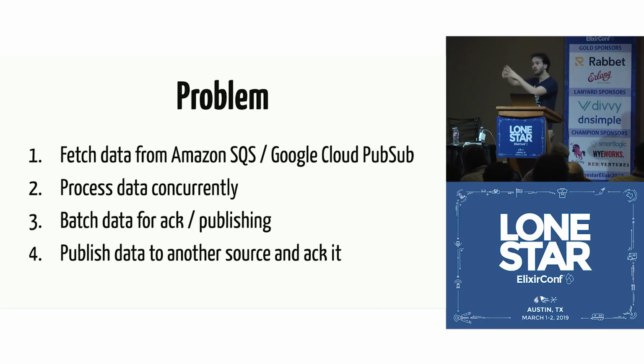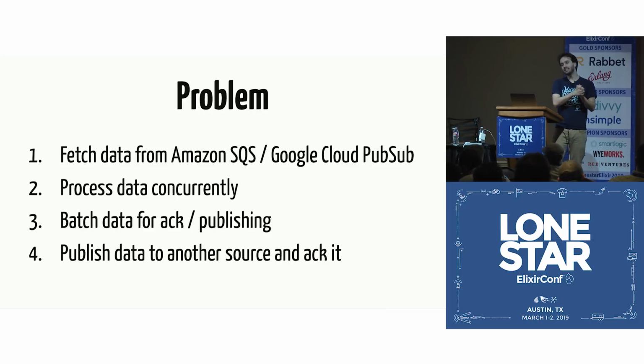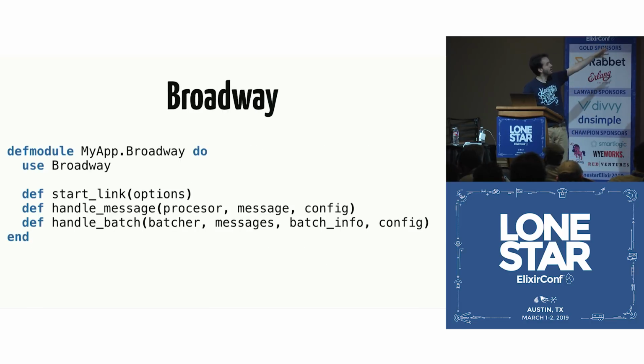Or maybe you just write into another store, and it's most efficient to do that creating batches as well. So you may want to batch the data, and then finally you publish this data after you batch it. You're going to publish and acknowledge this data. Who here has a similar problem or is working on data pipelines, data ingestion in any kind of way? It can be in any language. Great. So with Broadway, we are making this really easy with Elixir, really accessible, really simple, because all you have to do for all of this is to define this amount of code.